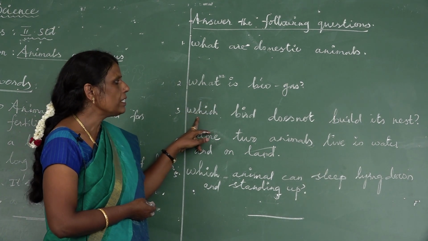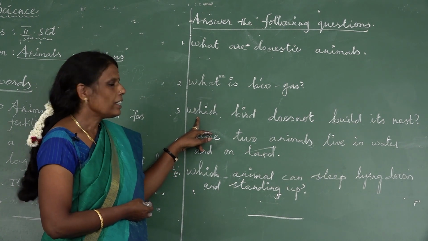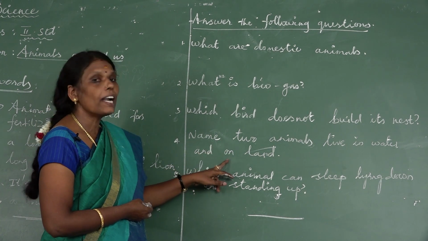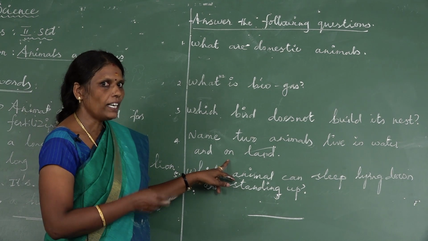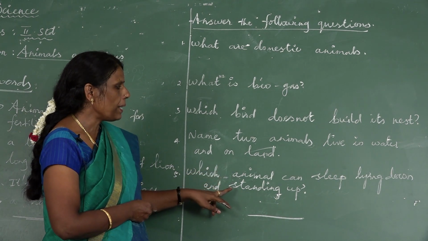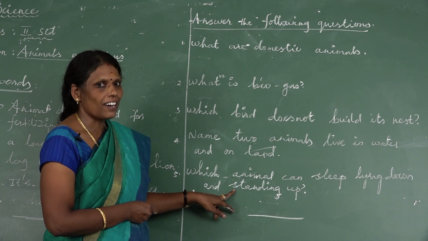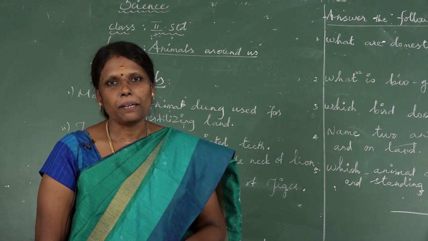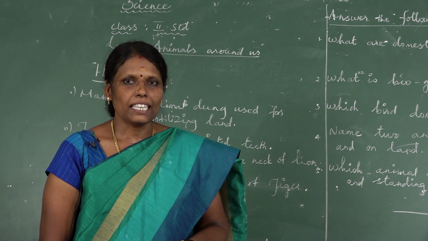Third question is, which bird does not build its nest? Cuckoo. Name two animals that live in water and on land. Frog and turtle. Okay, T-U-R-T-L-E, turtle. Which animal can sleep lying down and standing up? Horse. Okay, kids. Today we have discussed water animals, domestic animals, wild animals, birds and their nests.